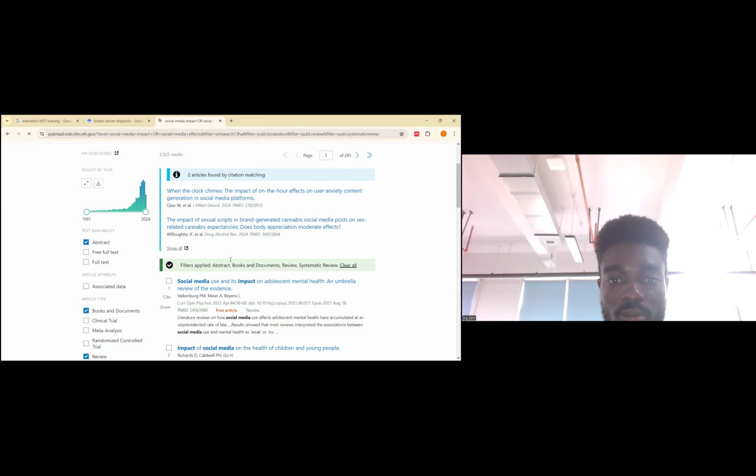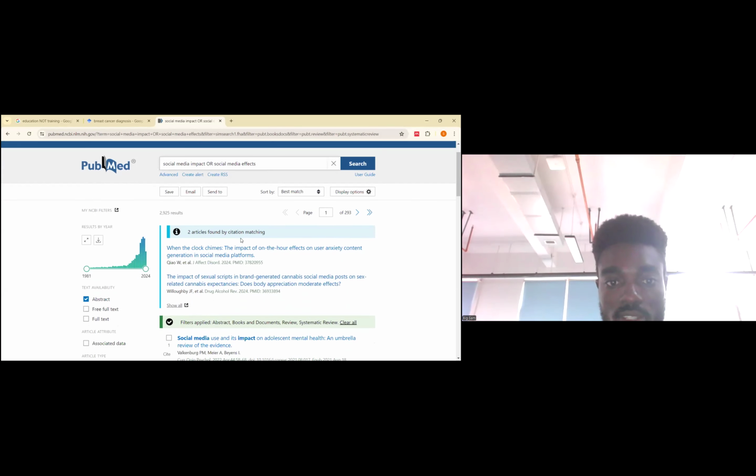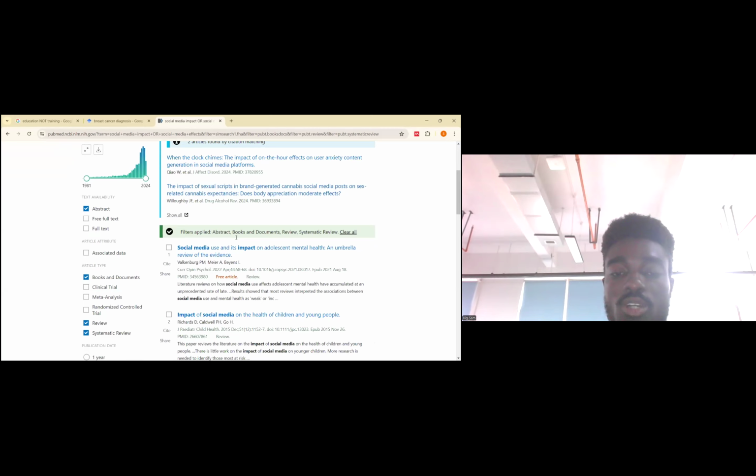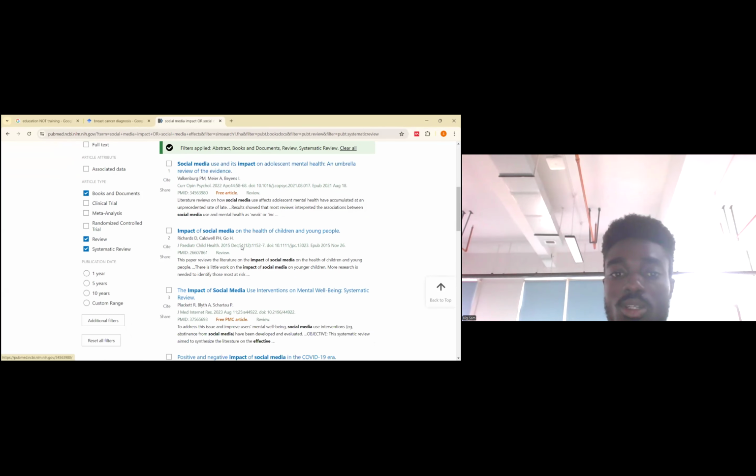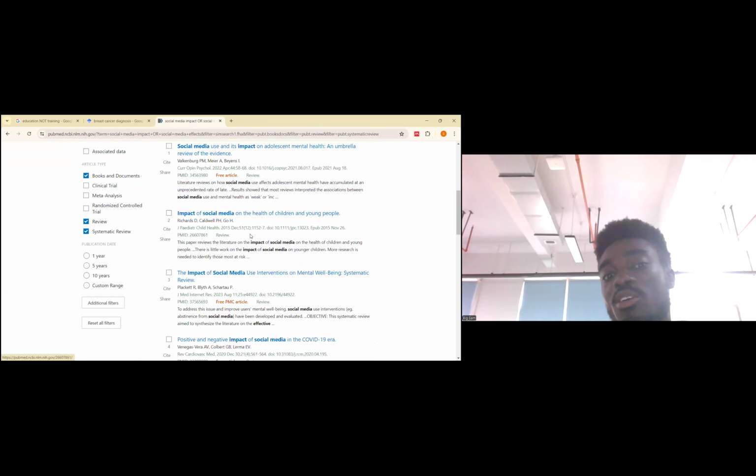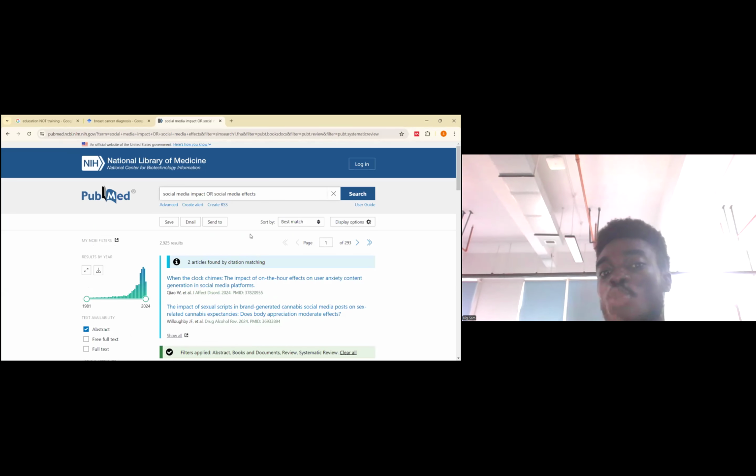Two articles found by citing the following. Okay, so here too, I didn't give it a prompt either. It's supposed to be in the heading or anywhere, so it can be anywhere. So social media use, its impacts, impact of social media on children and young adults and young people. In this case, I'm giving it a prompt that it can give me information about social media impact or maybe social media effect. So anyone that I want is okay.